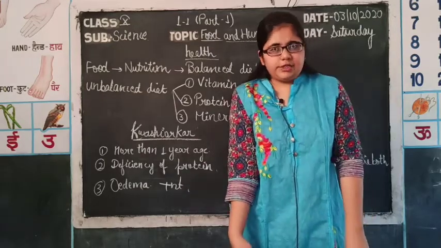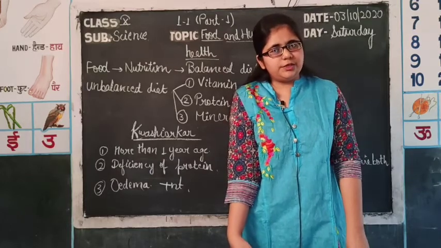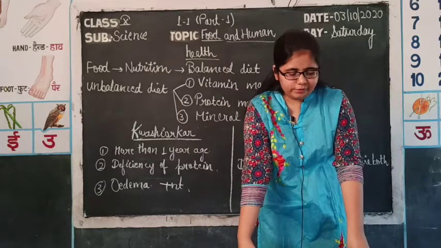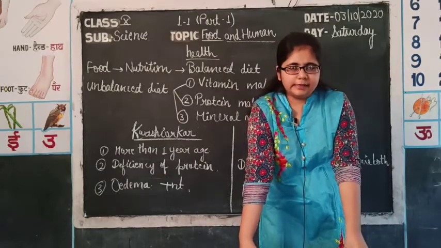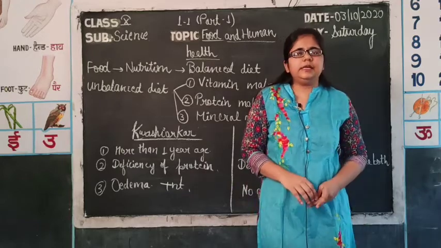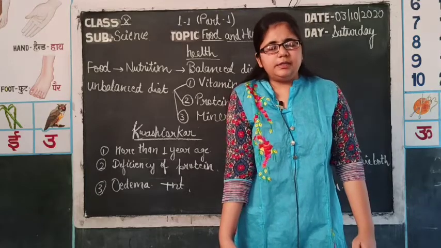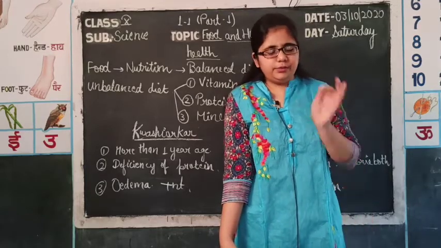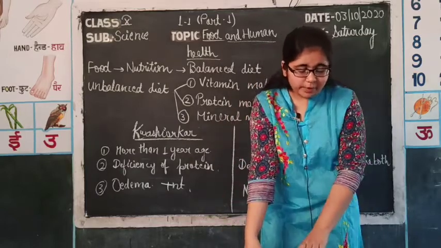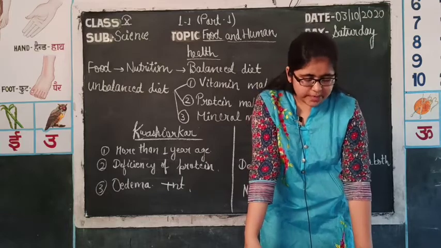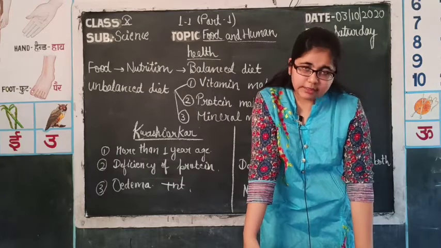Second one is calcium, which makes our bones strong. So, if there is a deficiency of calcium, then our bones will be deformed. Third one is iodine, which regulates the activity of our thyroid gland, which we have discussed in detail in the endocrine system. And due to the deficiency of iodine and thyroxine hormone, there will be a disorder known as goiter. Table 1.2 is given in your book, page number 2: important minerals, sources and their functions.